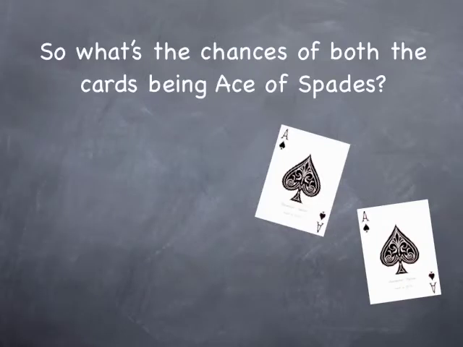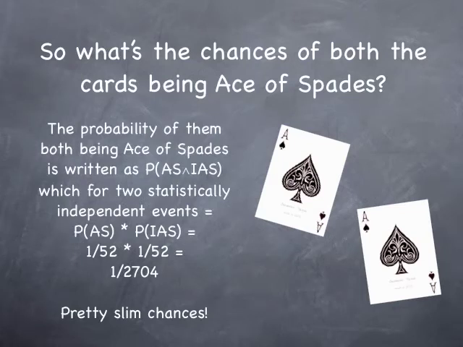So what's the chances of both the cards being the Ace of Spades? Well, that's written down as P(AS) intersection P(IAS), which for two statistically independent events, we just take the two probabilities and multiply them together. So 1 in 52 times 1 in 52 is 1 in 2,704. Pretty slim chances.